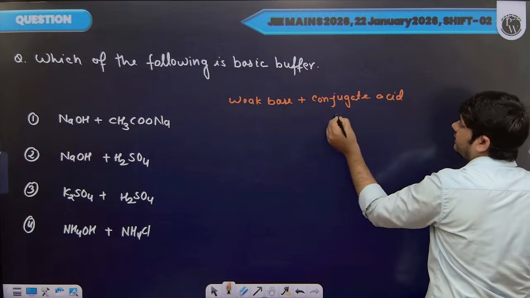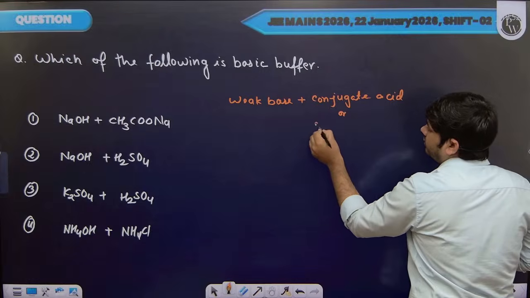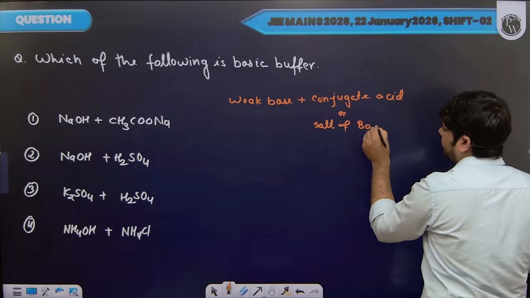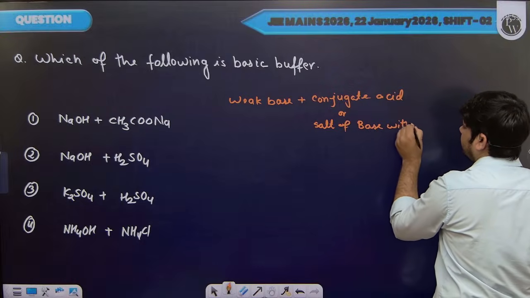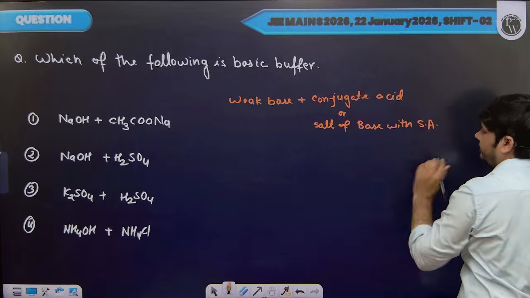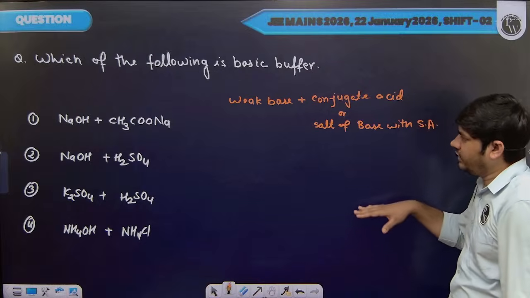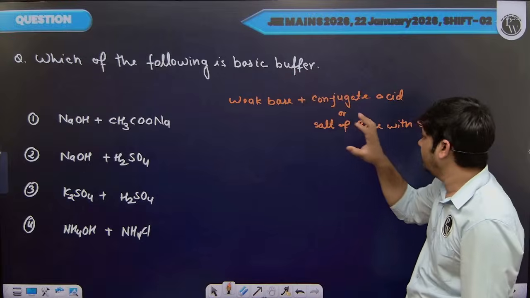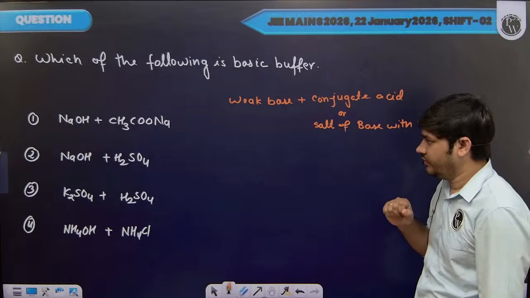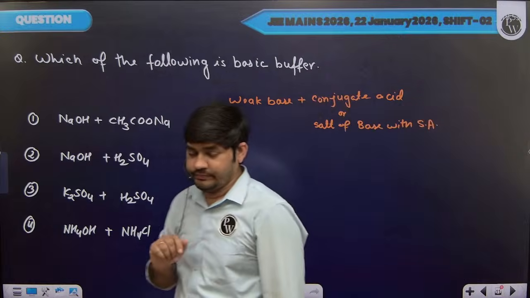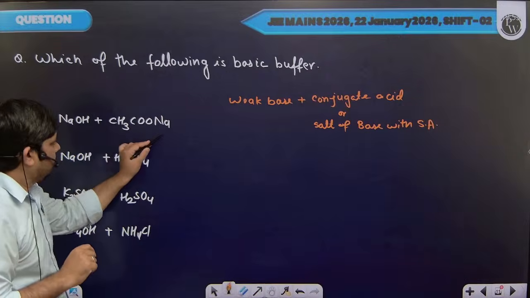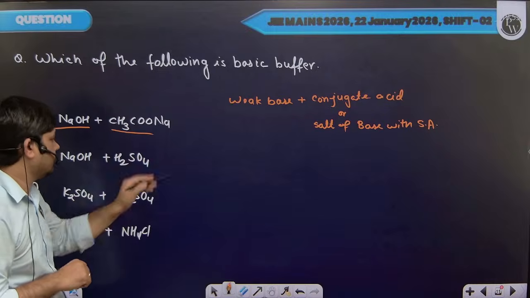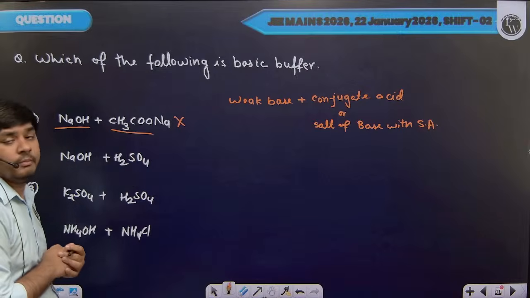Generally, we get this conjugate acid from the salt of the base with a strong acid. So we need to identify the solution in which we have a weak base and its salt. In the first case, we have a strong base and salt.